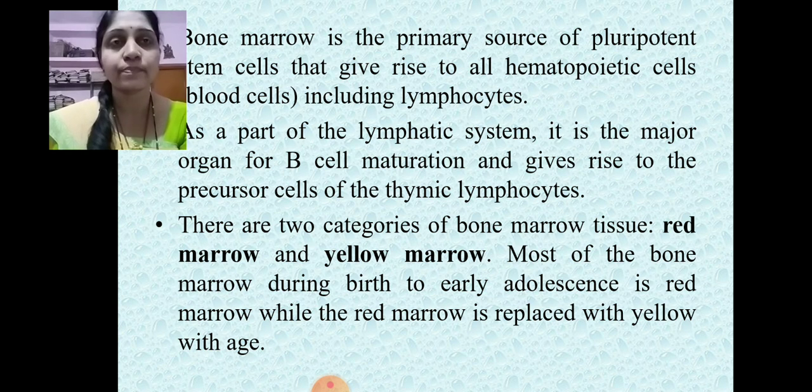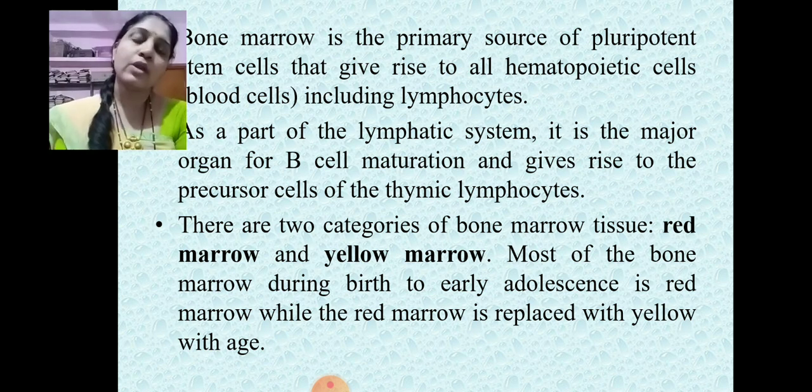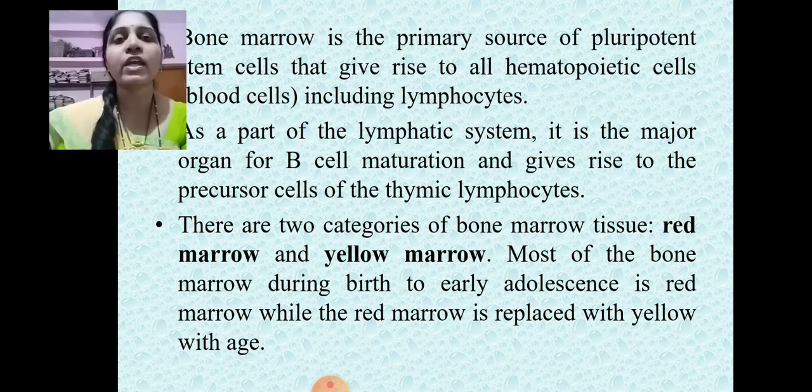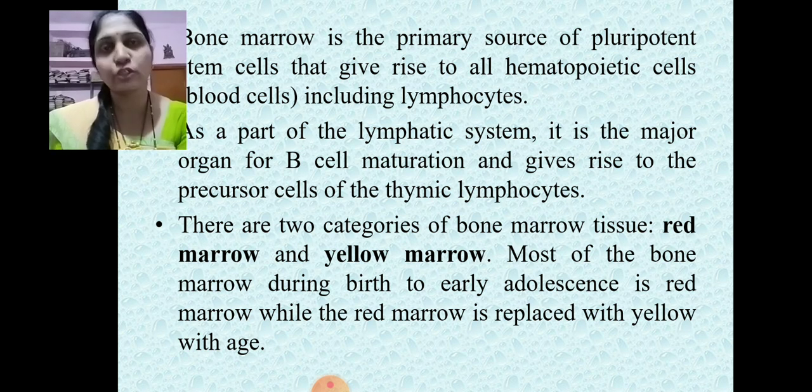These are the sites where the process of hematopoiesis takes place. Now this bone marrow is the primary source of the pluripotent stem cells. As within the bone marrow there is the process of hematopoiesis, no doubt it is responsible for giving the pluripotent cell, that is the hematopoietic stem cells, and these are responsible for developing the different types of immune cells. As a part of the lymphatic system, it is the major organ for B cell maturation.